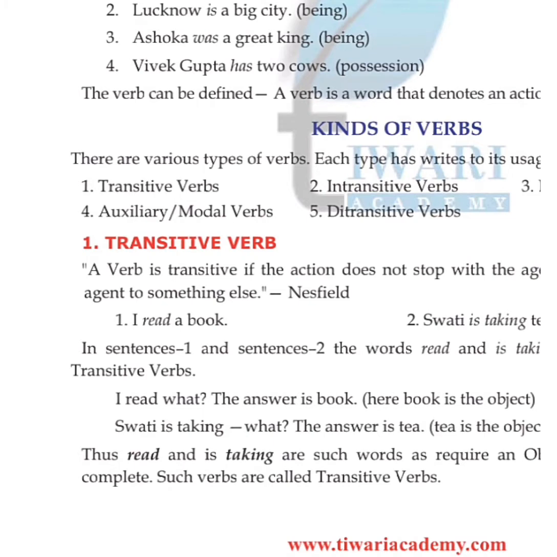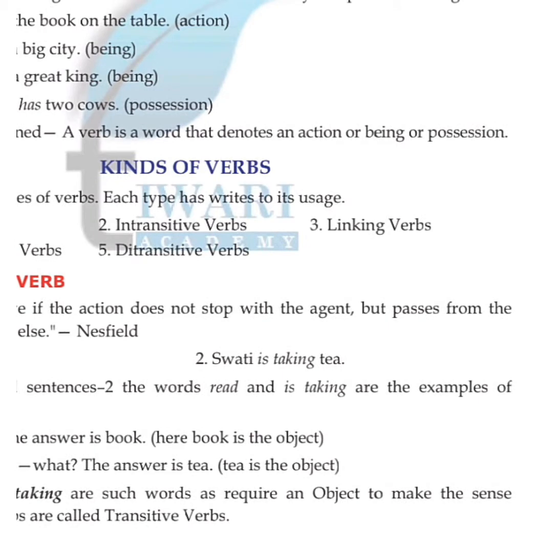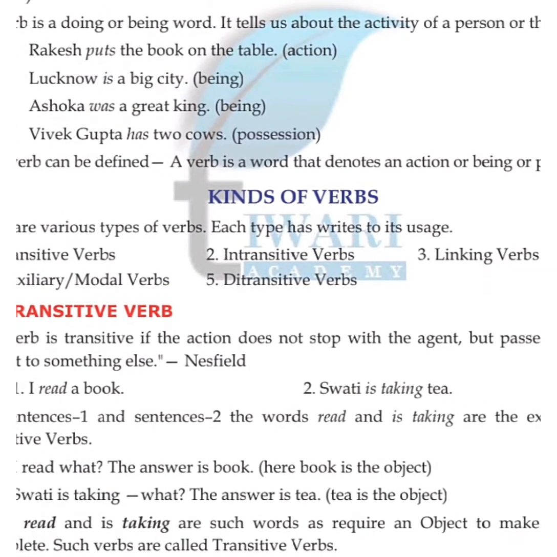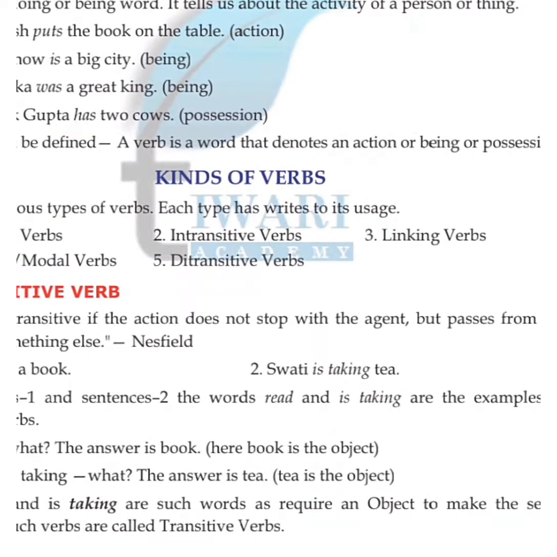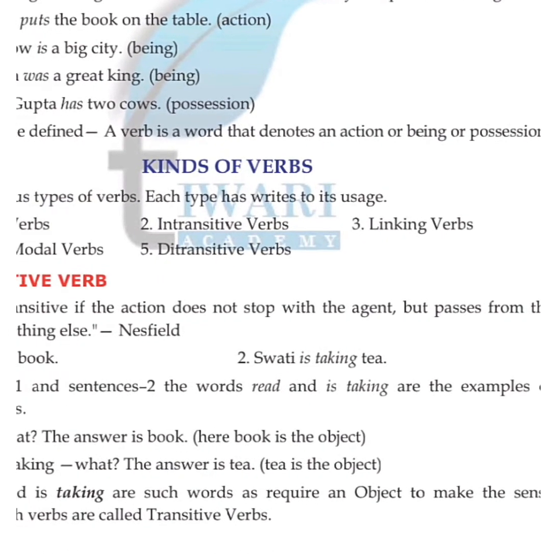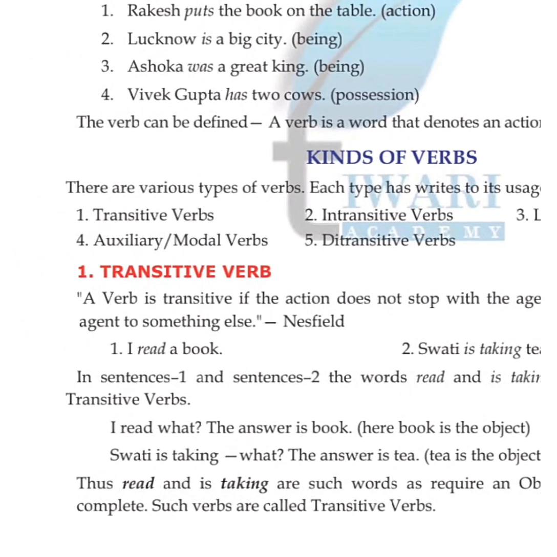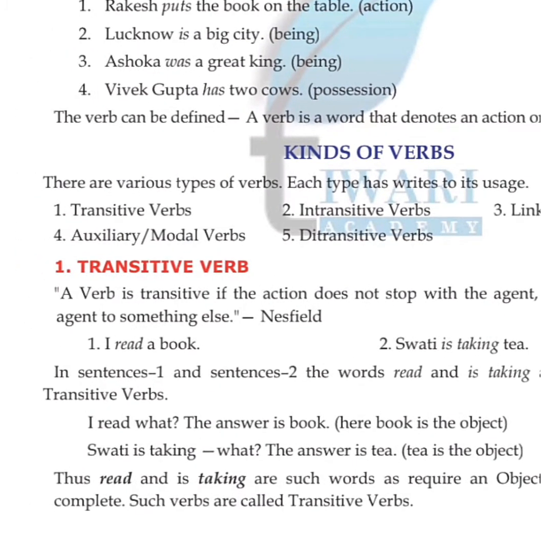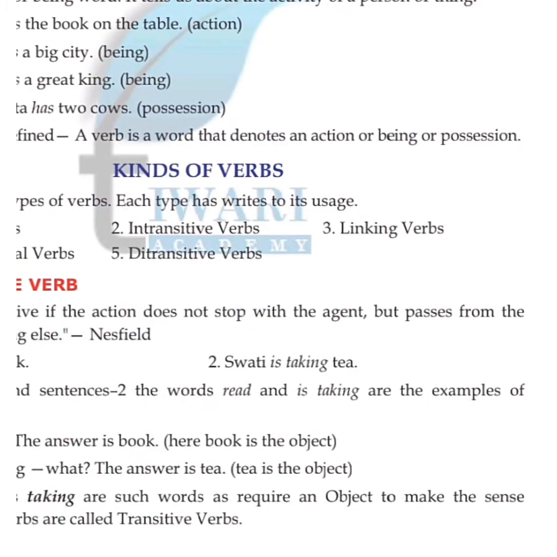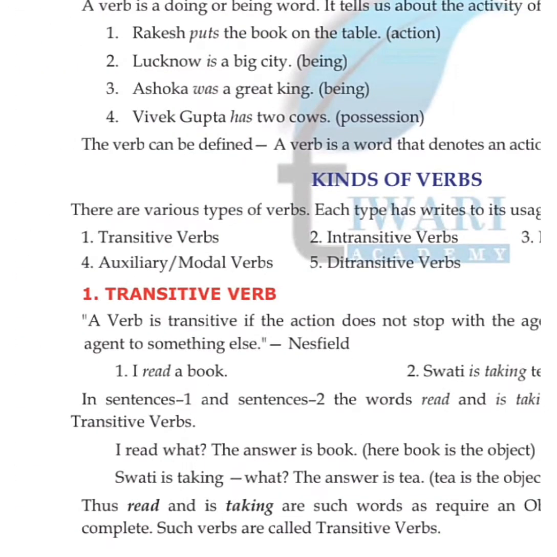So transitive verb: a verb is transitive if the action does not stop with the agent. अगर वो stop नहीं होता है, ठीक है? But passes from the agent to something else. Okay, this is a definition by Nesfield. So like, I read a book. Swati is taking tea. Okay, in sentence first and second, the words read and taking are the examples of transitive